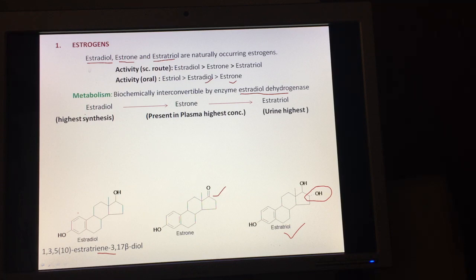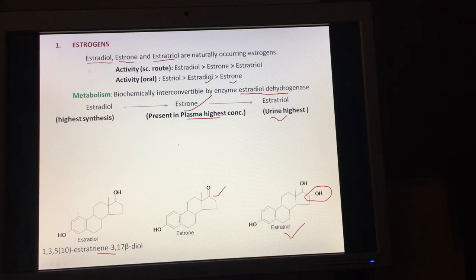However, if we check the plasma concentration of the 3 estrogens, estrone is found in the highest concentration in the plasma. And if we check the estrogens in the urine, the highest concentration is that of estriol. So the largest synthesis is that of estradiol, in the plasma we find estrone as the most abundant estrogen, and in the urine we have estriol.